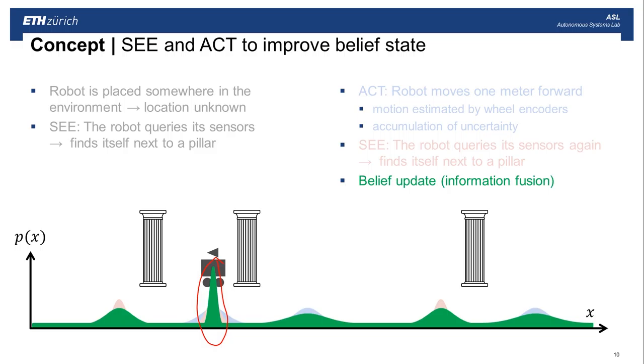So you can see through the see-act cycle, you can improve the robot's belief about its location in the environment. And if you do this properly, the robot can always be localized, at least have very precise information where roughly it will be in the environment.